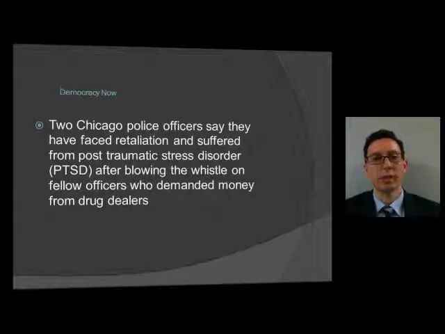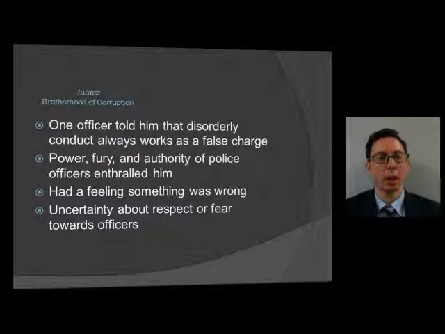It says 2 Chicago police officers say they have faced retaliation and suffered from post-traumatic stress disorder, PTSD, after blowing the whistle on fellow officers who demanded money from drug dealers. So here we have 2 cases of a lack of whistleblower protection, and as such, possible retaliation. And in this case, PTSD was suffered after blowing the whistle and not being protected.